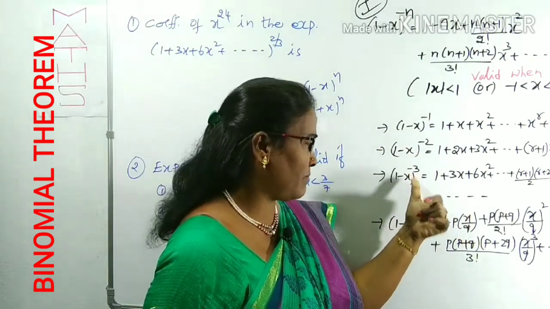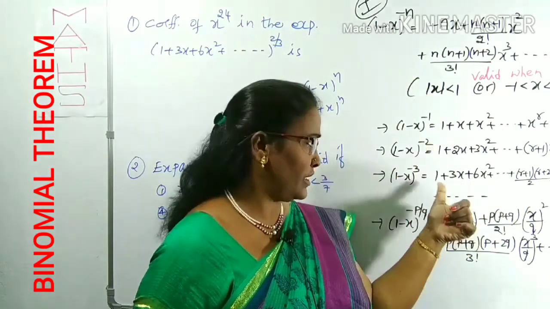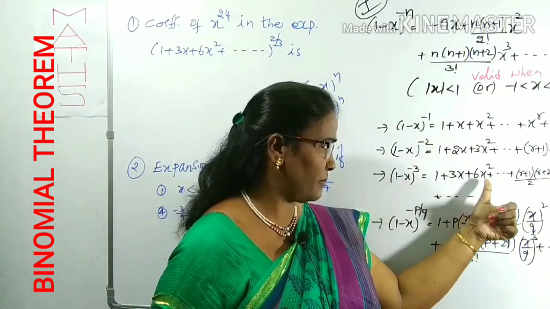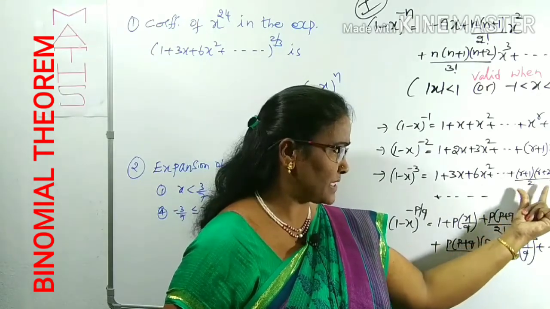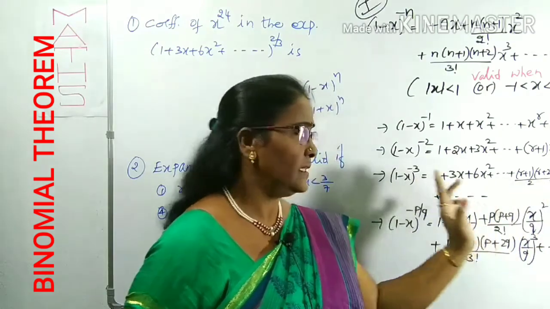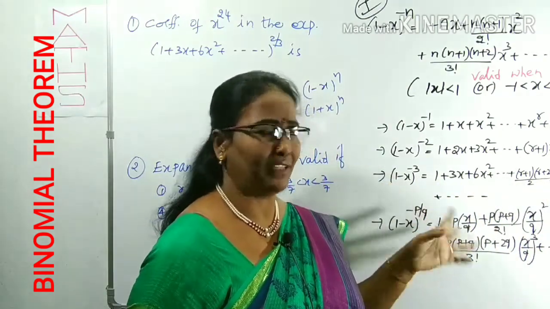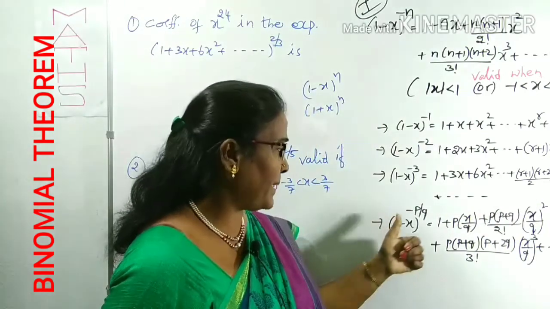1 minus x whole power minus 3 we can expand. We can get it like this by the substitution: 1 plus 3x plus 6x square plus so on. As the general term we can remember it like this: r plus 1 into r plus 2 by 2 into x power r, and so on. That is called the infinite expansion. This is the general term. In the same way, in place of n there is p by q.